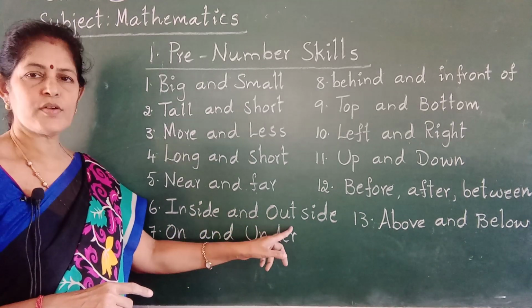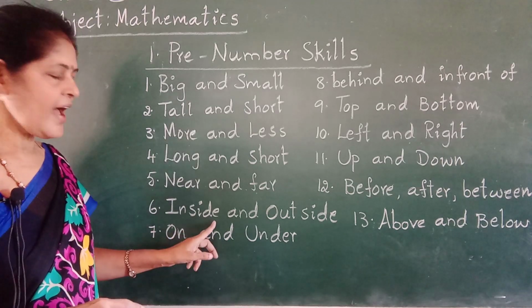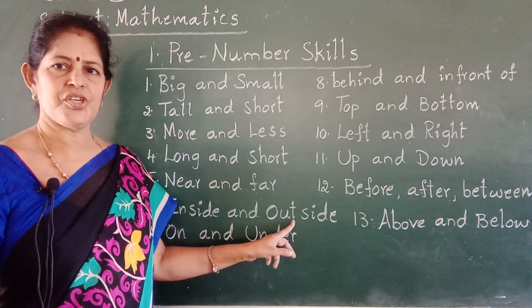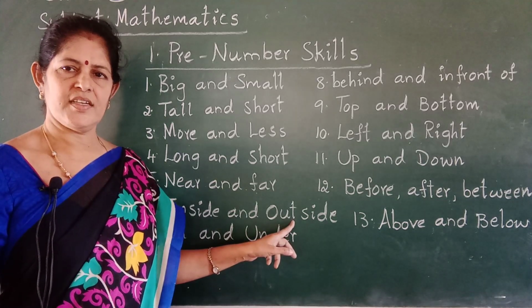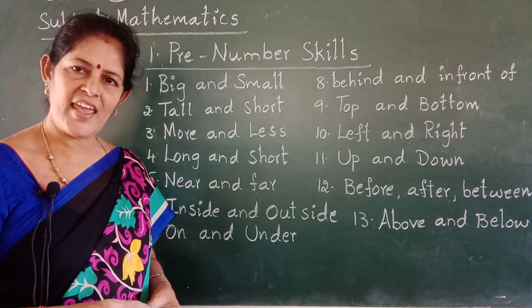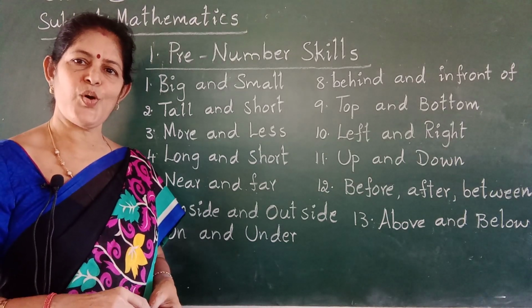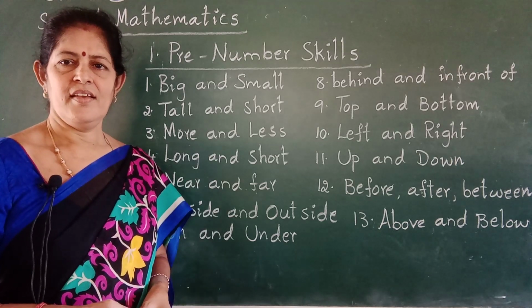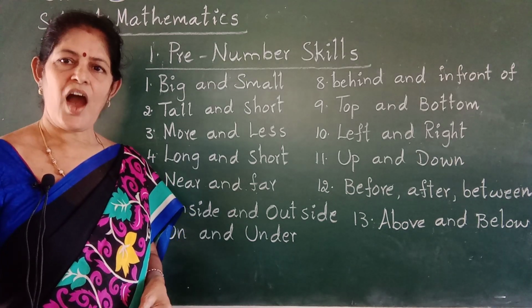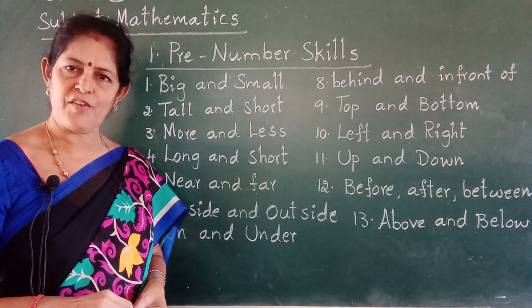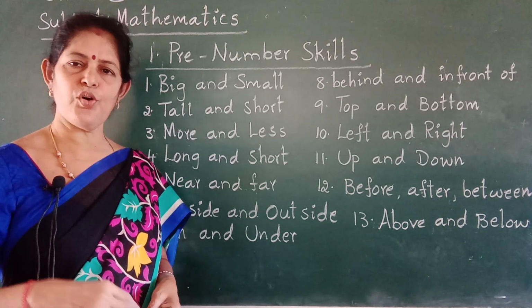Next one. Inside and outside. In, out. Children are sitting inside the classroom while classes are going on. Bus is outside of the school. Teachers are parking their vehicles outside of the school.